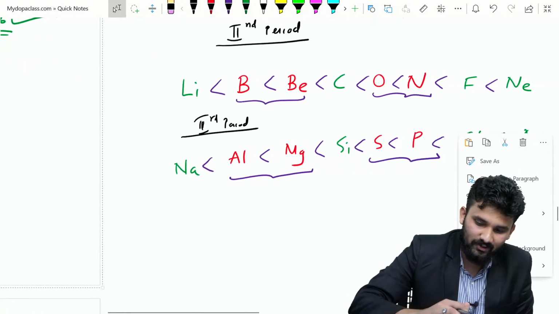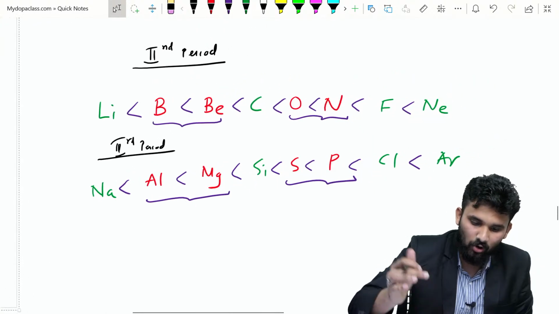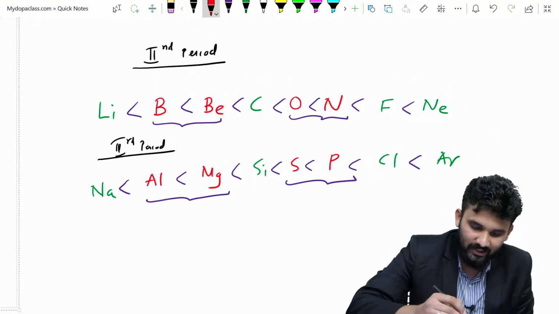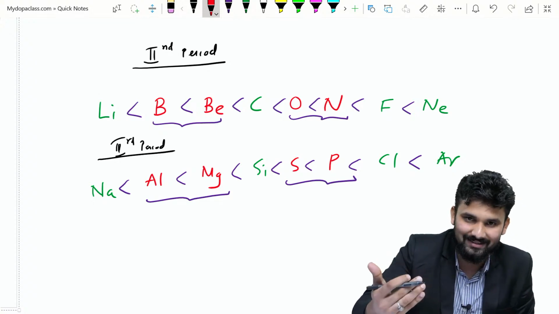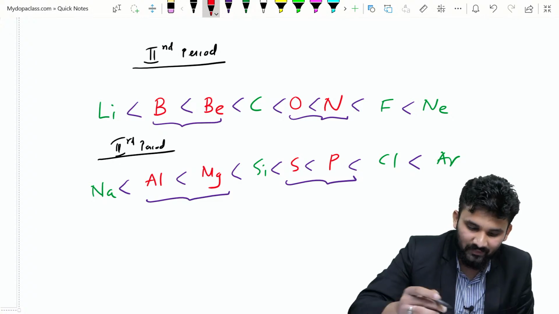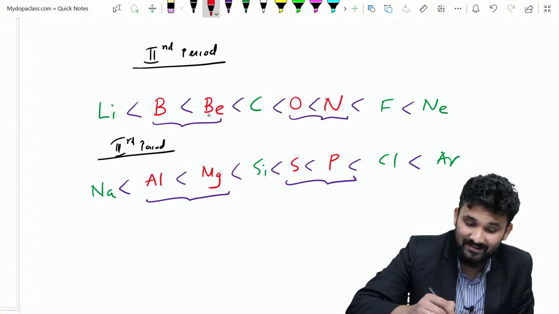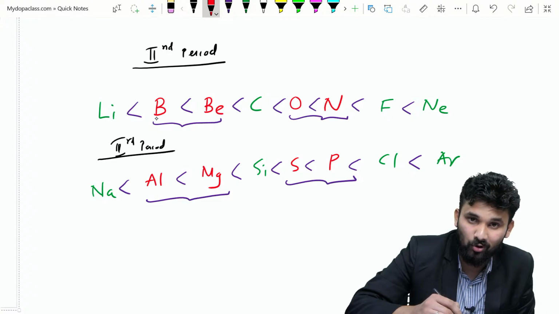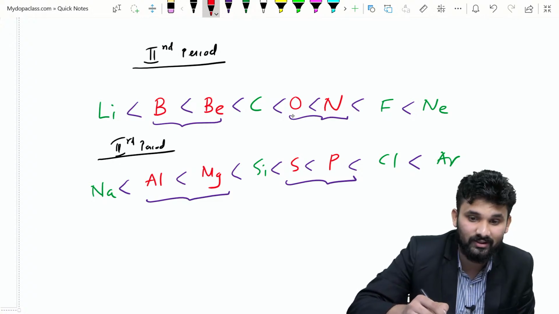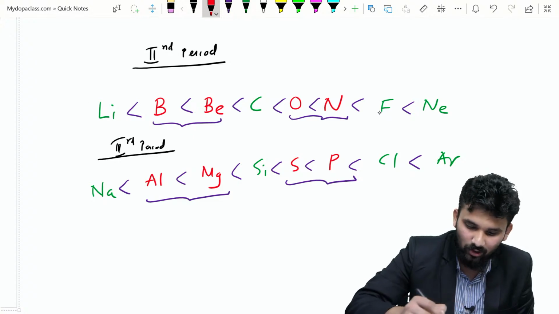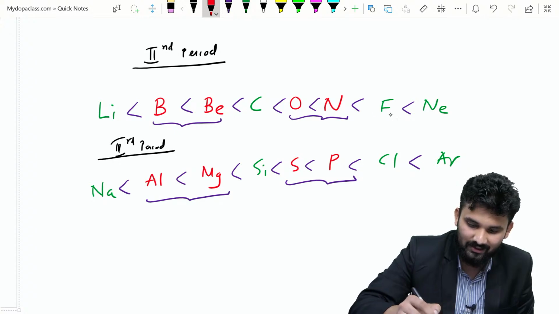For this I will give you the order. In the second period, from left to right the size decreases, so ionization energy increases. There are exceptions: the ionization energy of beryllium is greater than boron due to the completely filled orbital in beryllium, and the first ionization energy of nitrogen is greater than oxygen due to the half filled p orbital in nitrogen. So this is the order: lithium, boron, beryllium, carbon, oxygen, nitrogen, fluorine, neon.